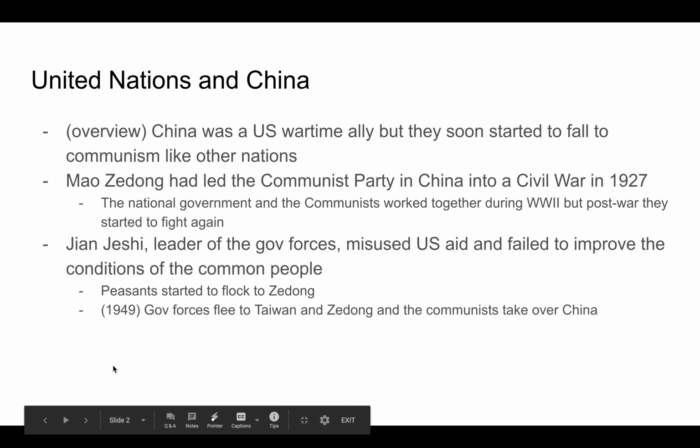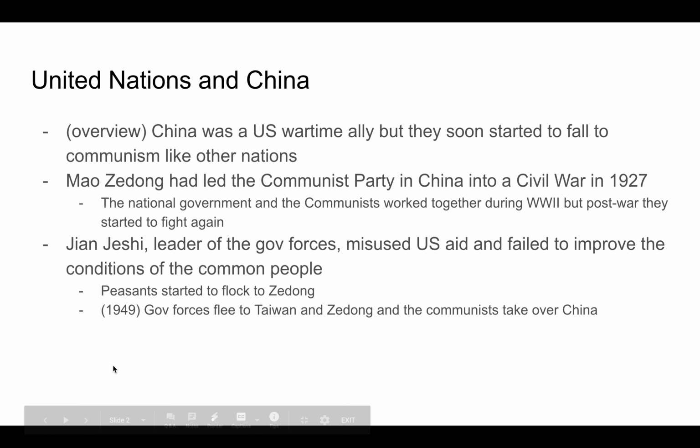The Cold War Part 2. The United Nations and China. Here's an overview. China was a U.S. wartime ally in World War II, but they soon started to fall to communism.